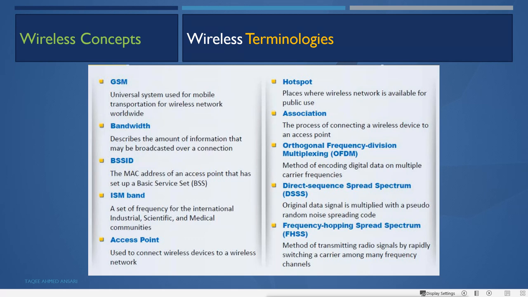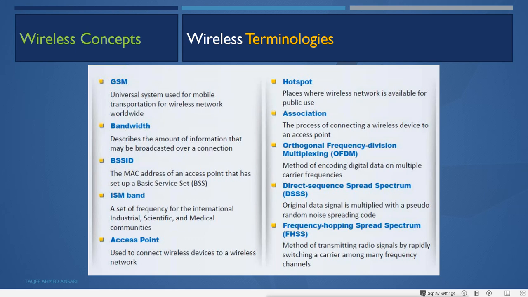Actually, we have two modes in wireless network: ad hoc mode and infrastructure mode. Ad hoc mode is where two or more devices connect directly to each other to send and receive data. In infrastructure mode, we use a centralized device to send and receive the data for other devices, and that device is called an access point.